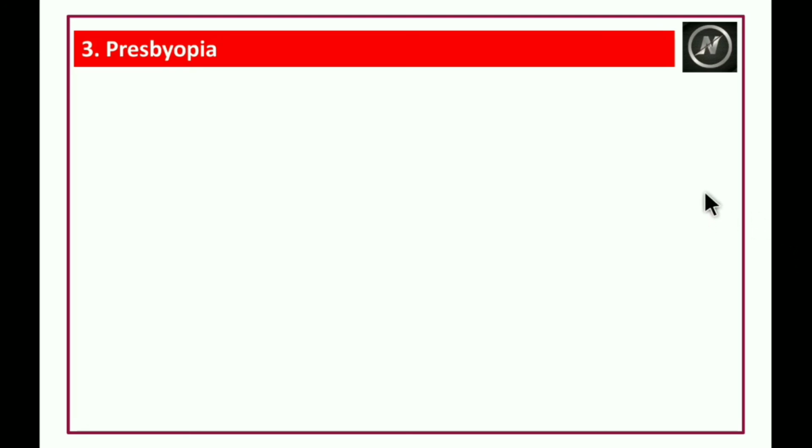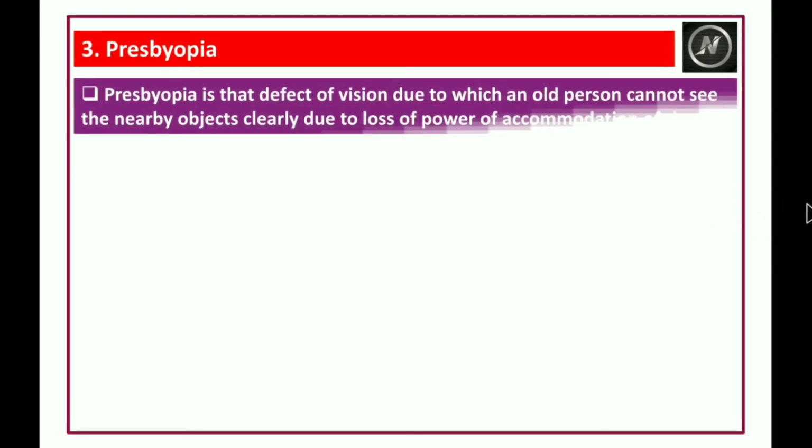Third one, presbyopia. Presbyopia is the defect of vision due to which an old person cannot see nearby objects clearly due to loss of power of accommodation of the eye. Generally, as the age increases, in old age, persons cannot see nearby objects clearly. This is because of loss of power of accommodation of the eye. This is presbyopia.